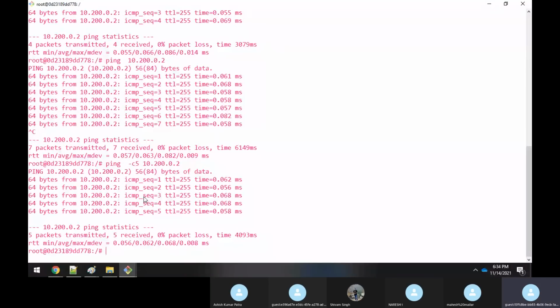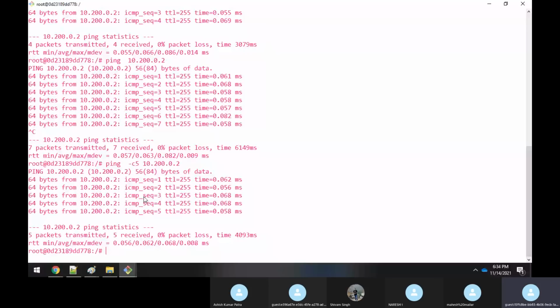So now you understood practically that we are able to ping the containers which are lying under the same subnet, but you cannot ping the IP addresses across the different bridge networks, right? That's not possible because there's isolation and there is a different subnet. Till here, you're clear, sir?